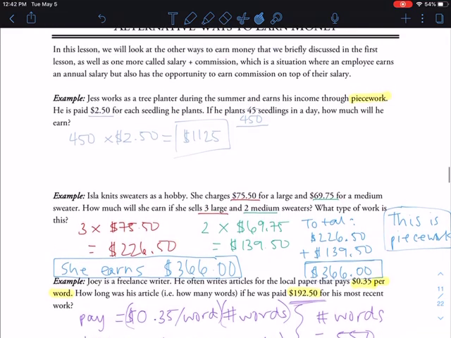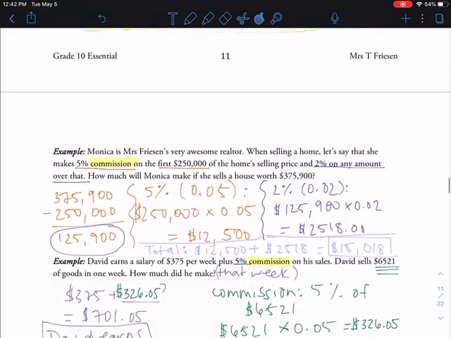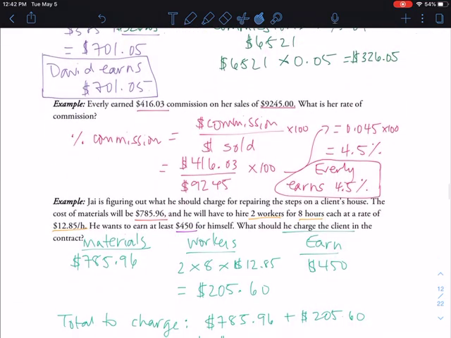Okay, so anyways, there you go. Those are all different types of pay that you can earn and different ways to get paid. So hopefully those are helpful examples for you. You can expect 1 to 2 examples like this on the next assignment that relates to this lesson and the previous one. All right, I'll see you next time.